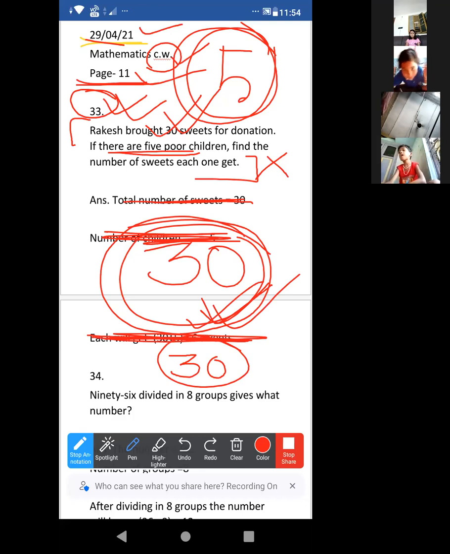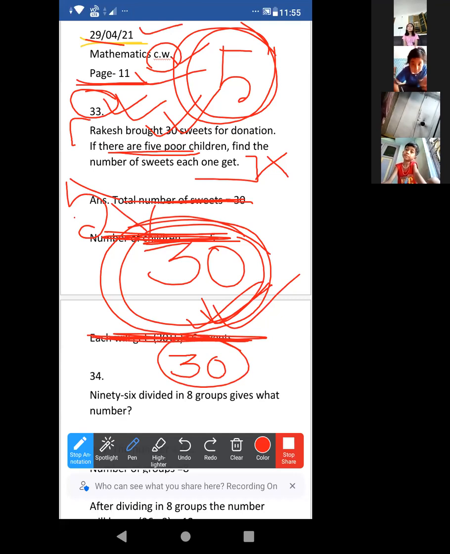Each will get equal. That means, look, it is just divide. Now we have to divide, distribute. So 5 will get 30. How much will one student get? Just normal division. Even this type of sum I explained in the last class. Sum number 32 is also this type of sum.